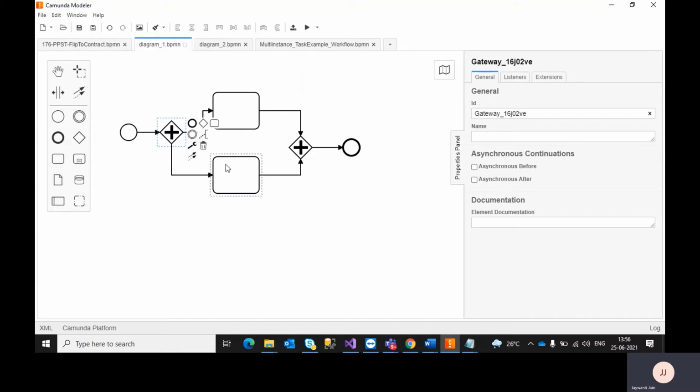Two tokens will be generated, and because it's a sync process, the same thread starts executing both tasks.